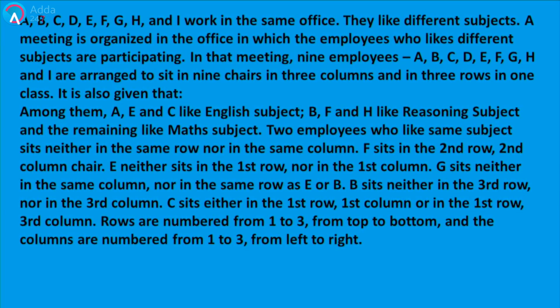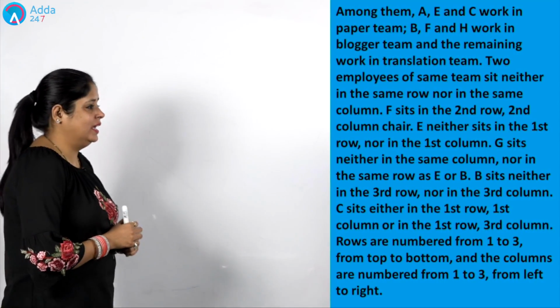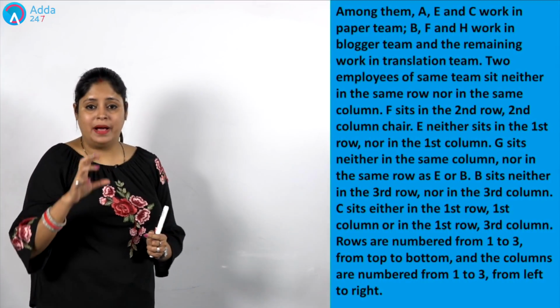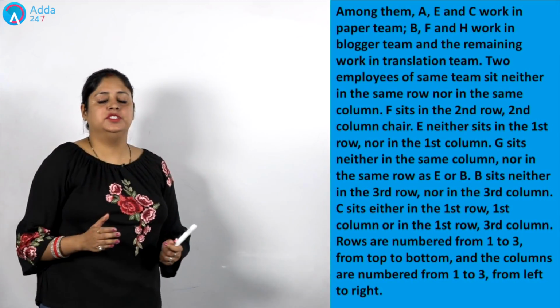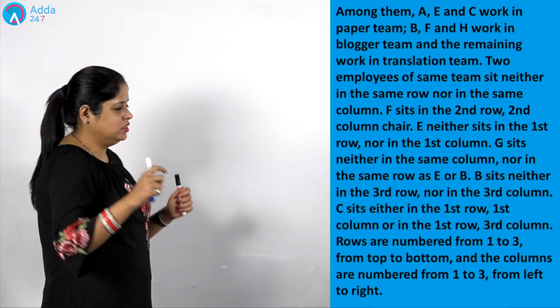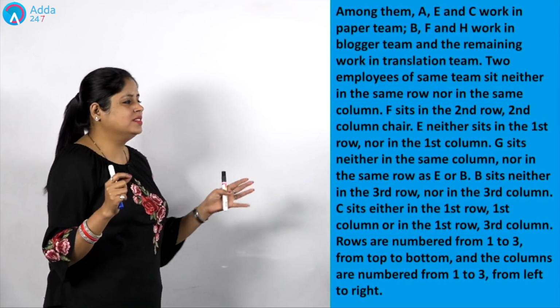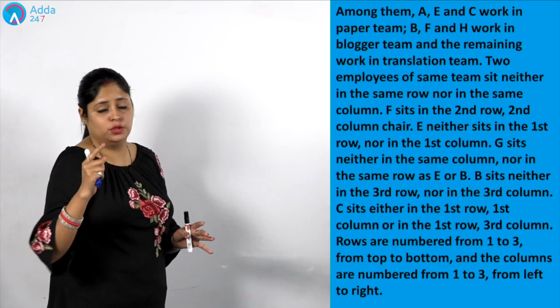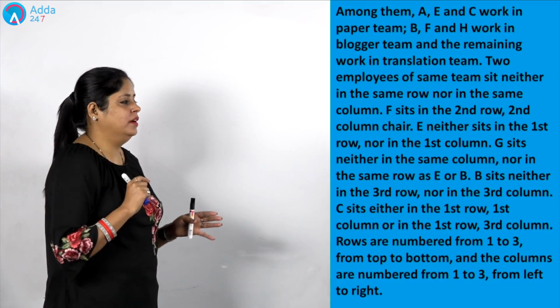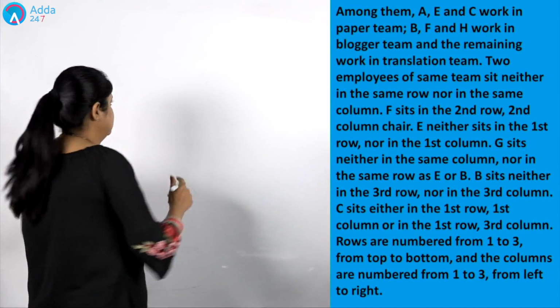Now, let's proceed towards the board and see the simplification. Now, it's my time to deal with the sitting arrangement. Okay, so let's see the solution, and as we read that initial paragraph, it's saying that the arrangement is row column based. Now just target the last line of that paragraph, and it says rows are numbered from 1 to 3 from top to bottom, and the columns are numbered from 1 to 3 from left to right. Let's draw this format first of all.